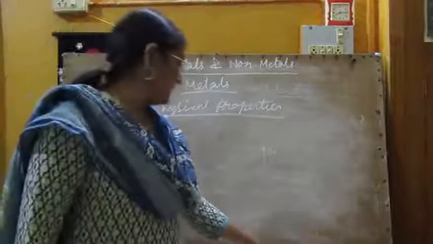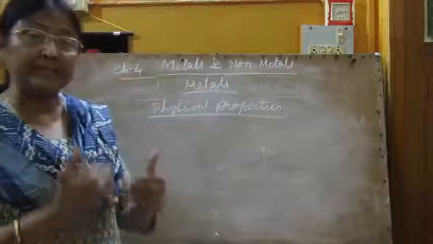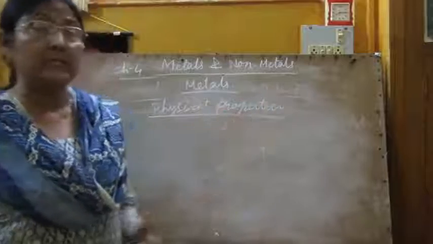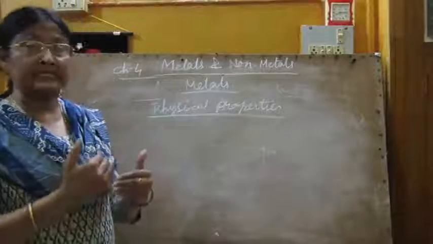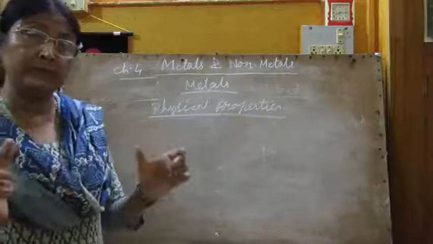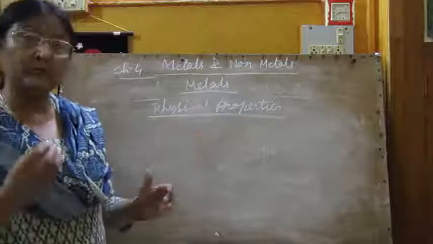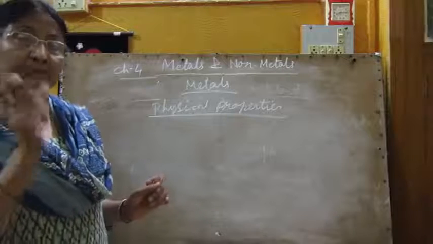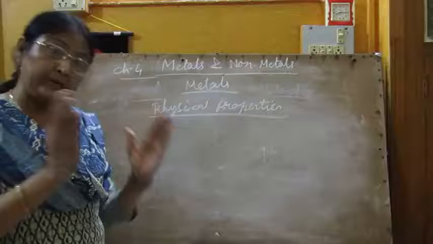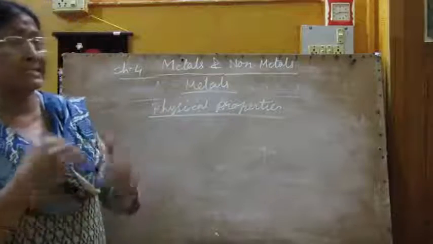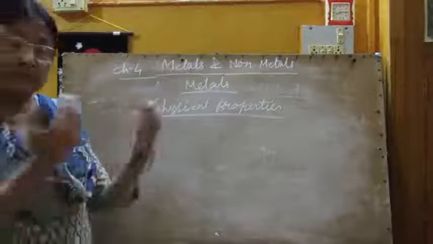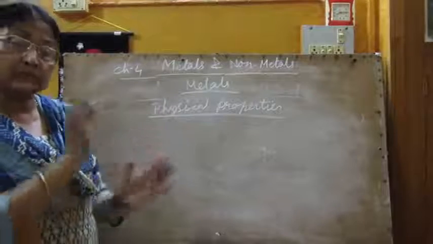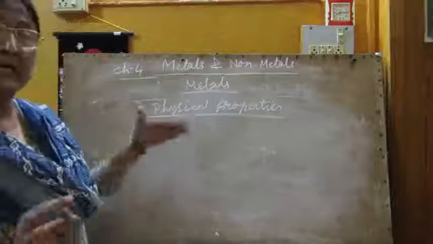Whenever I explain properties one by one, there will be some exceptions among metals. So please underline the exceptional metals, which though they are metals, still don't follow the normal properties of metals. These are called exceptions, so underline them and keep them in mind.